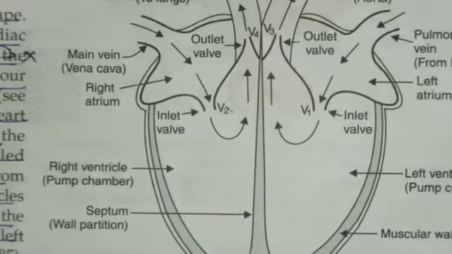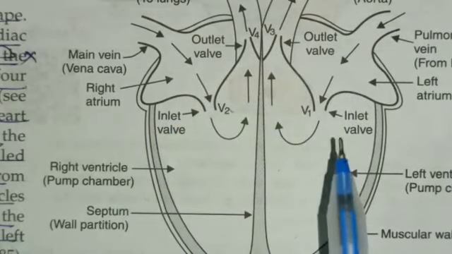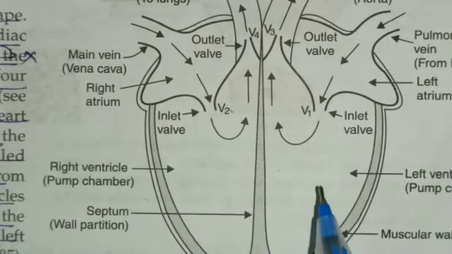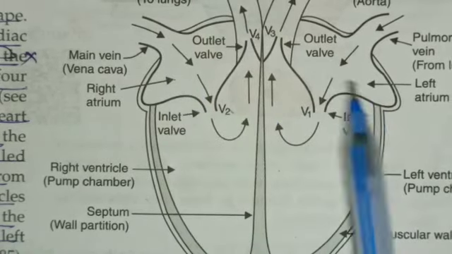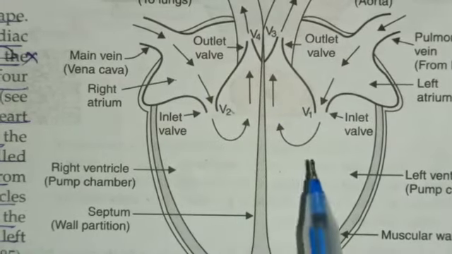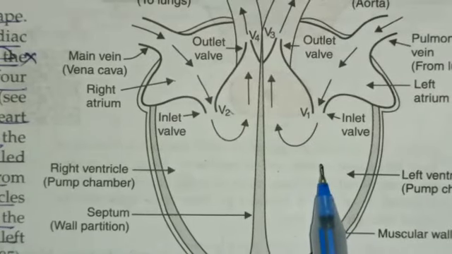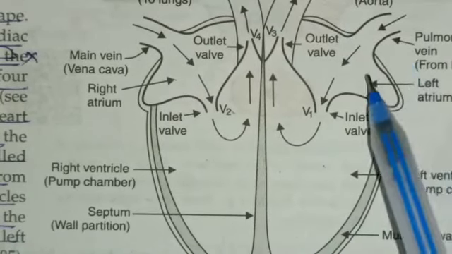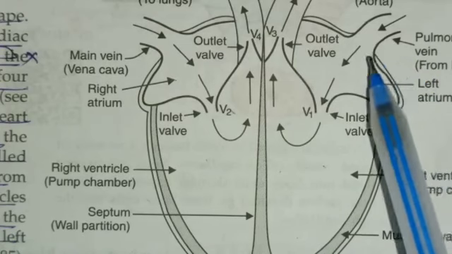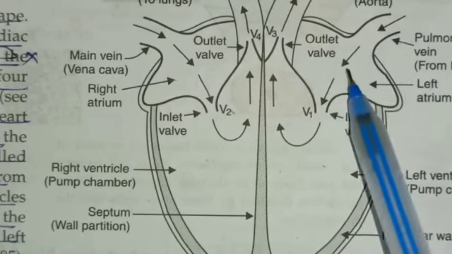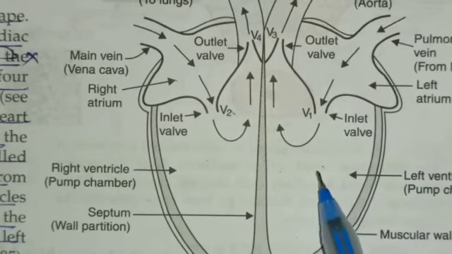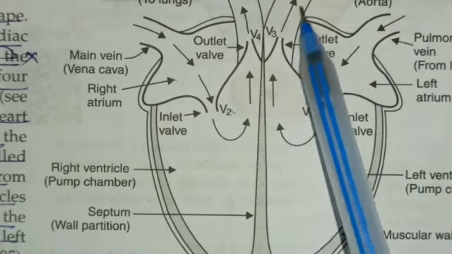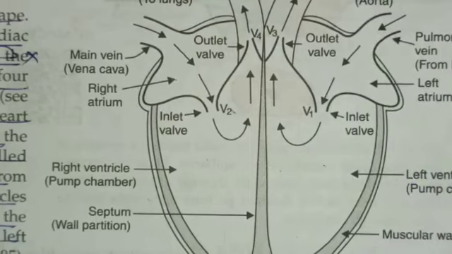In this diagram, there are four parts, meaning four chambers, that are shown. First, the right atrium, right ventricle and left ventricle. The pure blood comes from the left atrium first. After the left atrium, it reaches the left ventricle and passes towards the main artery to the body parts.